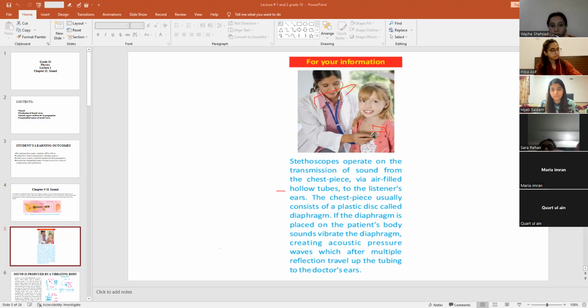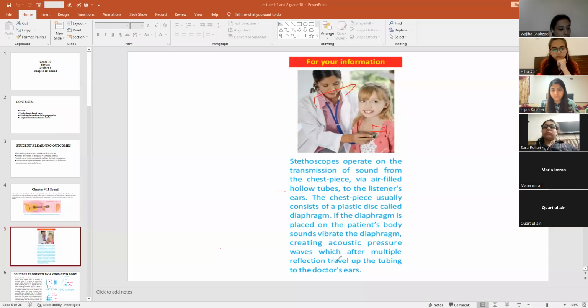When this diaphragm is placed over here, the heart produces sound vibrations, and these vibrations travel in the form of waves through the hollow tubes to the ear of the listener or doctor, right? If the diaphragm is placed on the patient's body, sounds vibrate the diaphragm, creating an acoustic pressure wave, which after multiple reflections travels up the tubing to the doctor's ear.